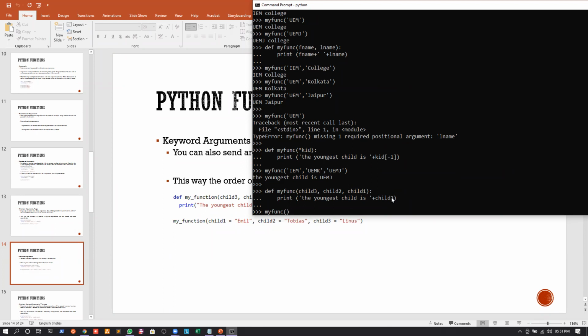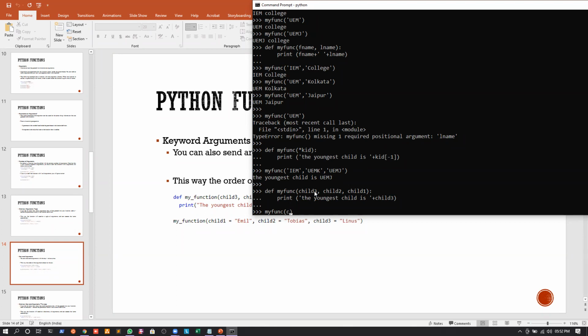And instead of just passing the arguments in child 3, child 2, and child 1, we can see that whenever we are giving the parameters, we have written child 3 first, child 1 at the last. So if I just pass IEM, UEMK, and UEMJ, obviously IEM will become child 3, but we do not want that. We want child 3 to actually be UEMJ. So in that scenario, we can specifically give the arguments as key value pairs.